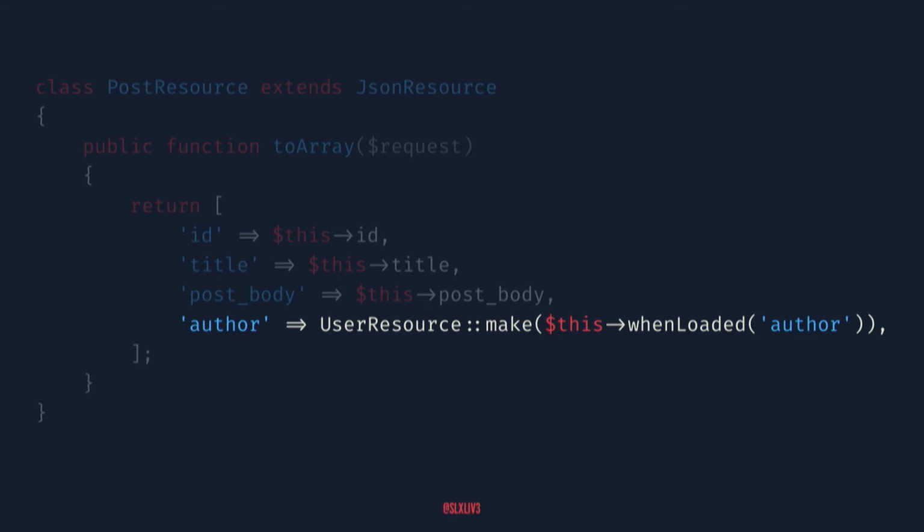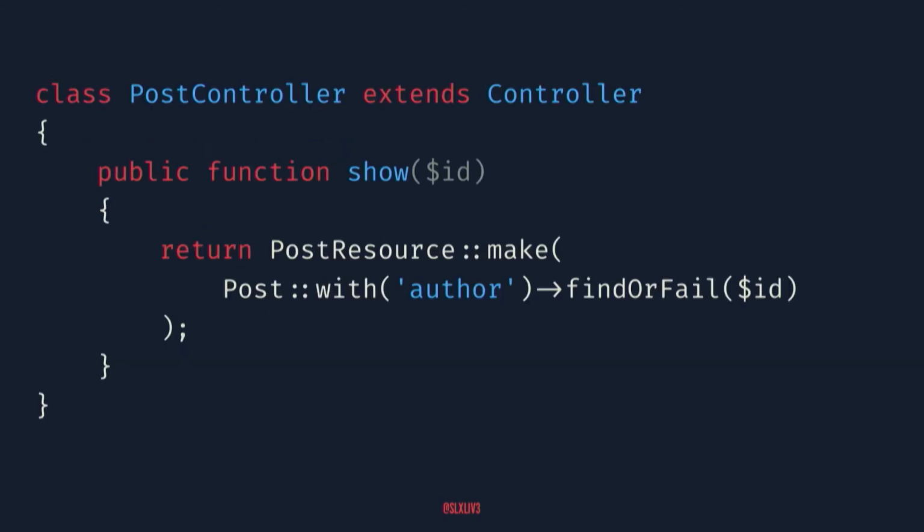And there's a lot of really cool features inside of resource responses, like conditions. If I want to have a little bit of flexibility, and I want to make sure I'm not going to create n+1s for myself, because that's something that's really easy to happen here, we're only going to grab the author for a blog post when it's eager loaded. So maybe there's a place that I want to return a post and not have a user for whatever reason. I just don't eagerly load it, and that key's not going to be a part of it. But I'm also not going to get caught with an n+1.